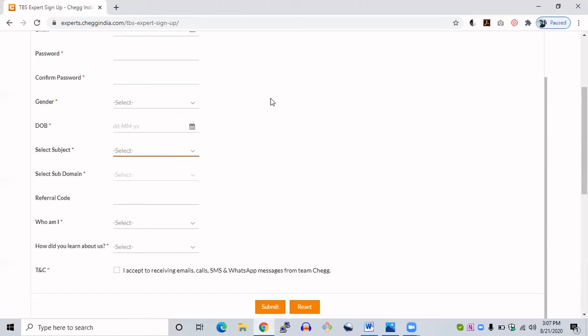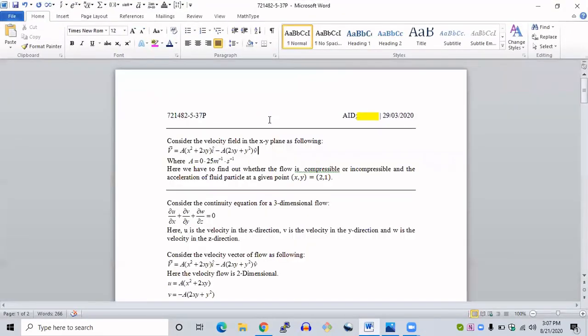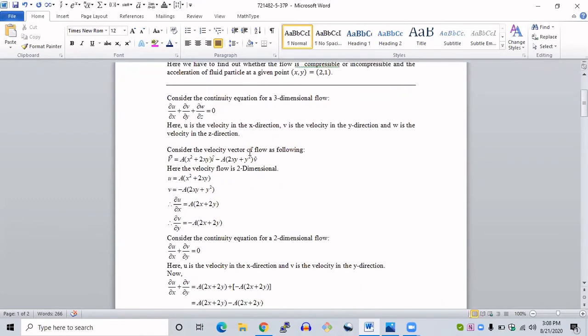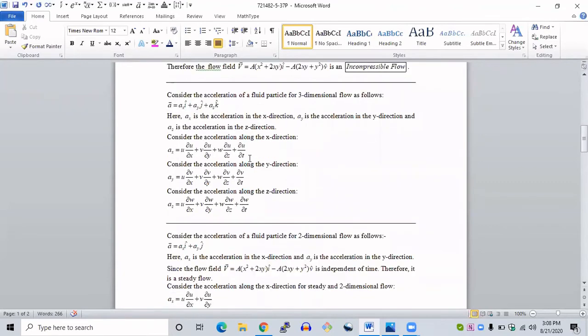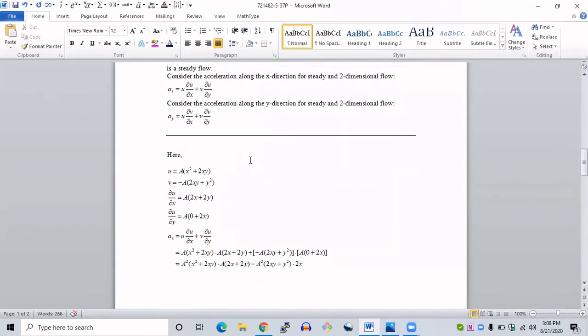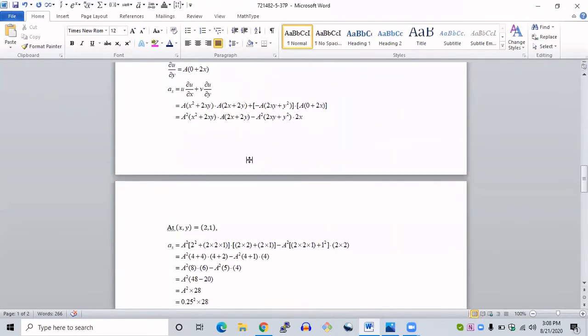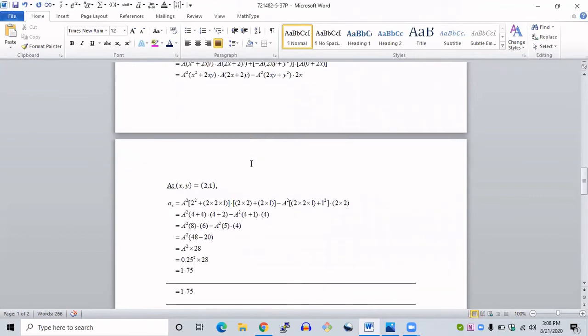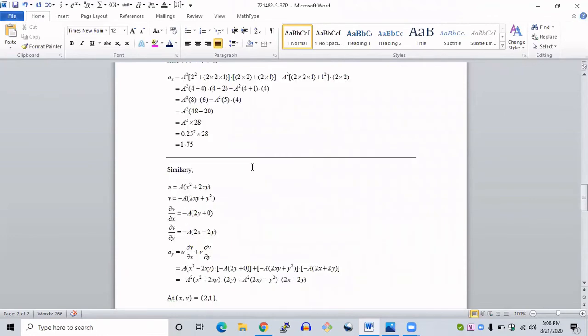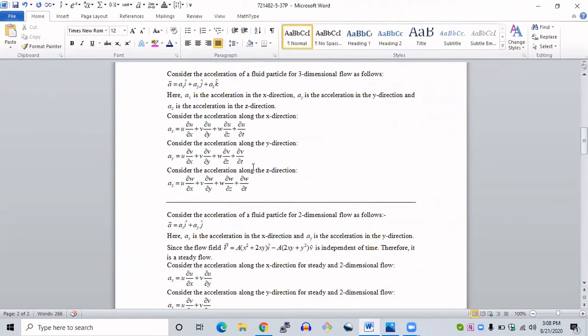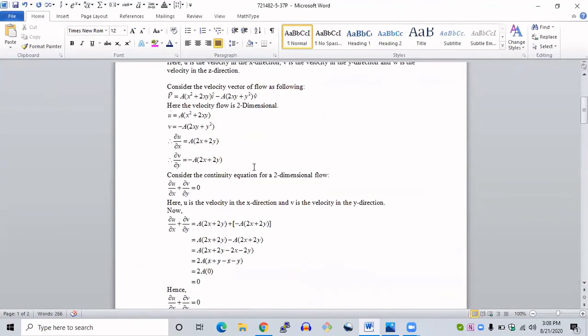Here I will be showing you one of my solutions which I have solved for Chegg. This is one of the solutions for mechanical engineering which I have done, and I got the payment for that. One thing I want to mention here: when I did this solution for the first time, it got rejected because I didn't use the MathType extension.